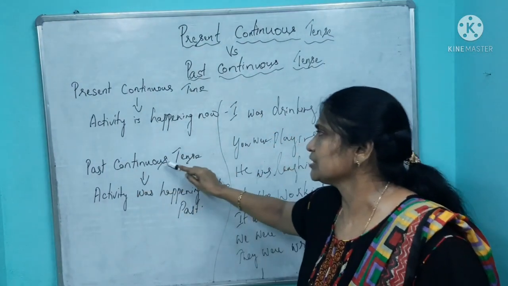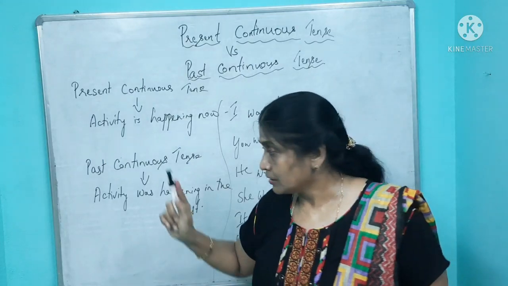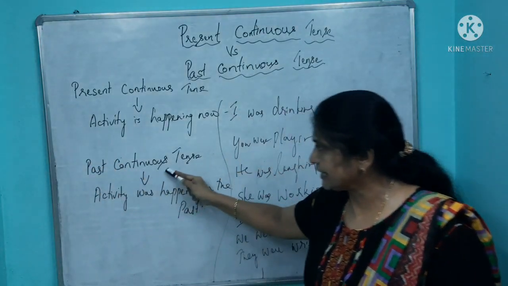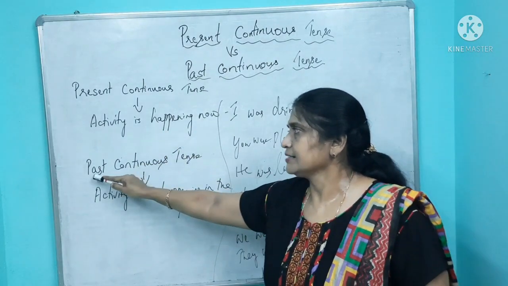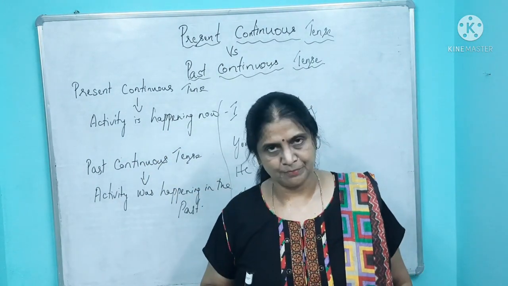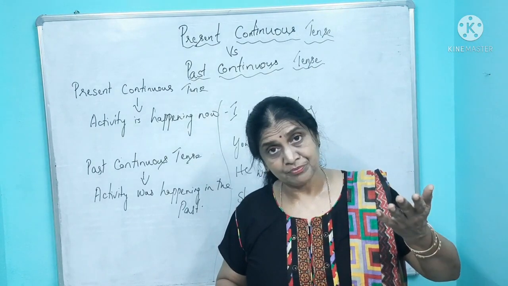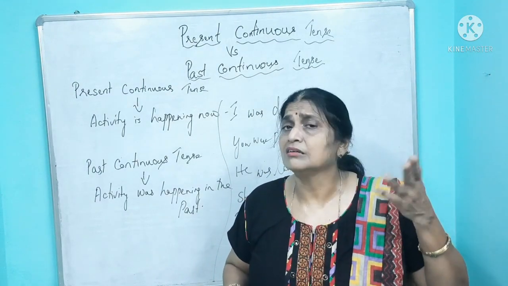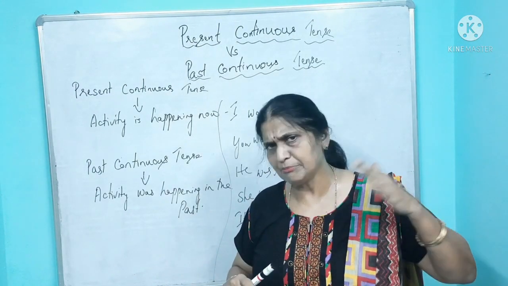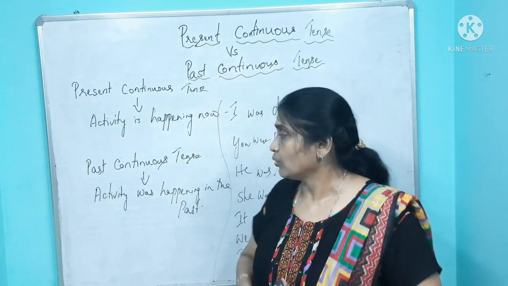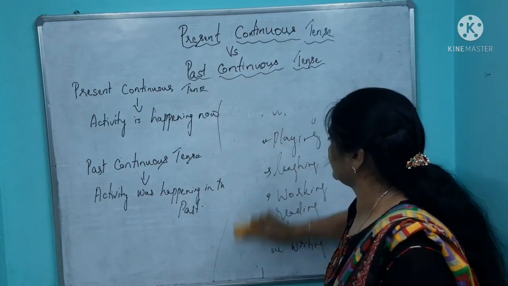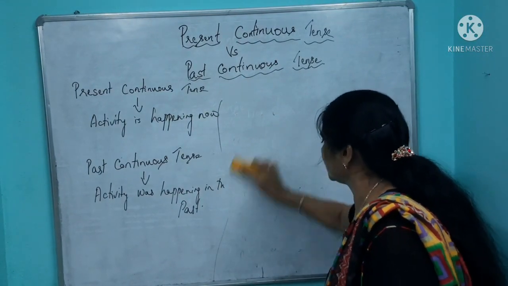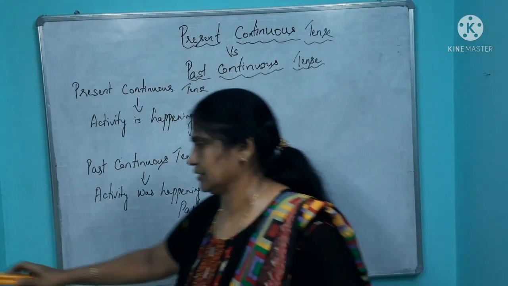Now where to use this past continuous tense? The name itself indicates that the activity was taking place sometime in the past. What is past? Yesterday, last month, last week, last year. Happened, over. Okay. Now, how to use this tense? What are the examples for using past continuous tense?